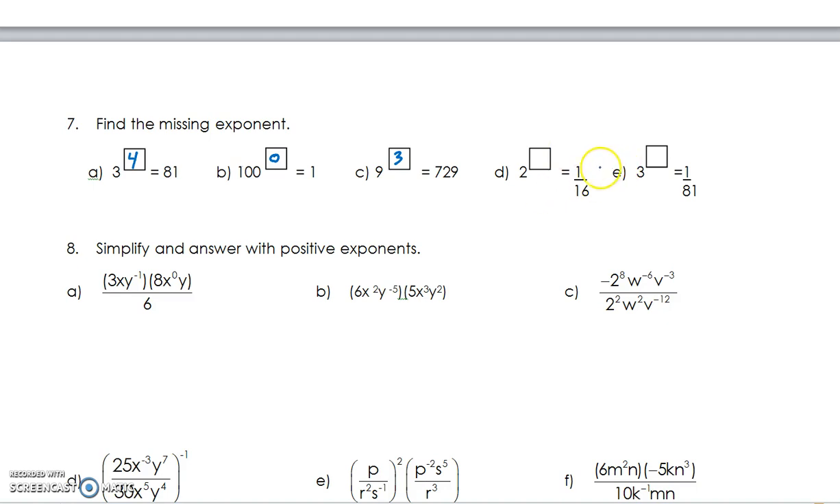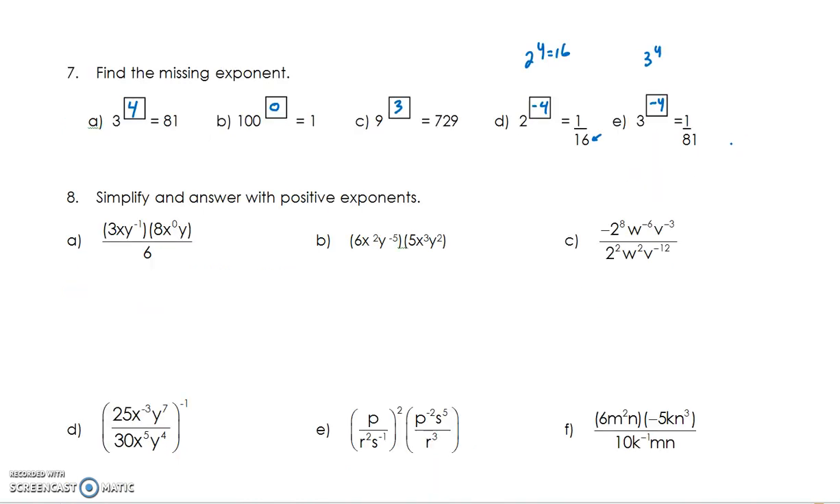In question D, we have a reciprocal idea going on. The 16 winds up on the bottom of the fraction. You're supposed to recognize that 2 to the 4 is equal to 16, so the fact that it's on the bottom means that the exponent must be a negative 4. And just letter E, same deal. 3 to the 4 is equal to 81, so it's negative 4 for that exponent.